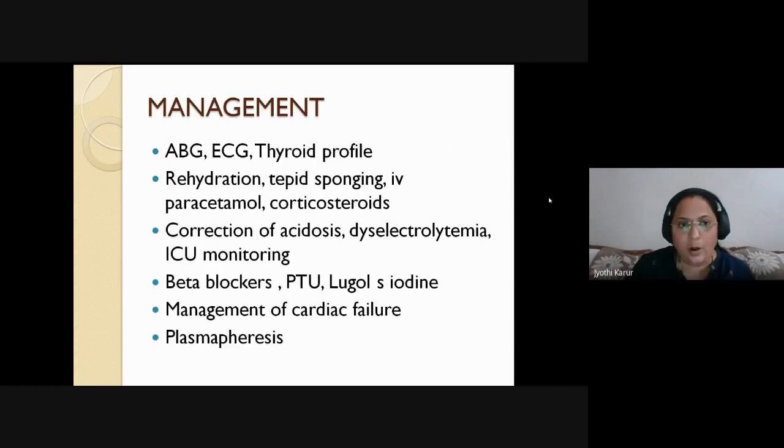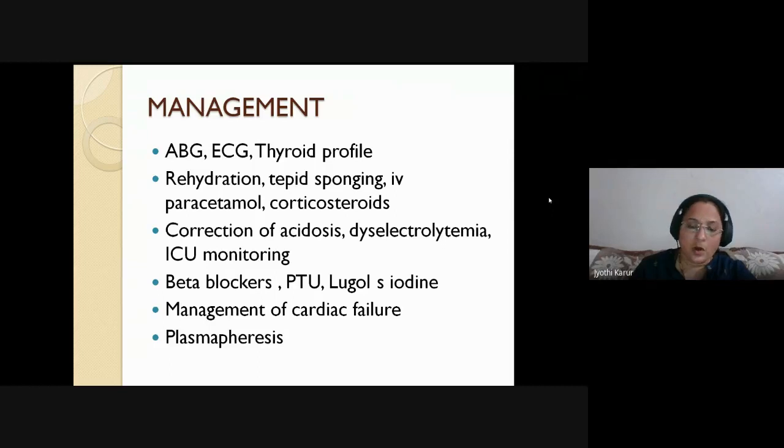How do you manage? You have to send a battery of investigations and act very fast. Send for arterial blood gas analysis, ECG for cardiac changes, thyroid profile. You have to rapidly rehydrate the patient and do tepid sponging to bring down the temperature. IV paracetamol up to 3 grams. And then corticosteroids.